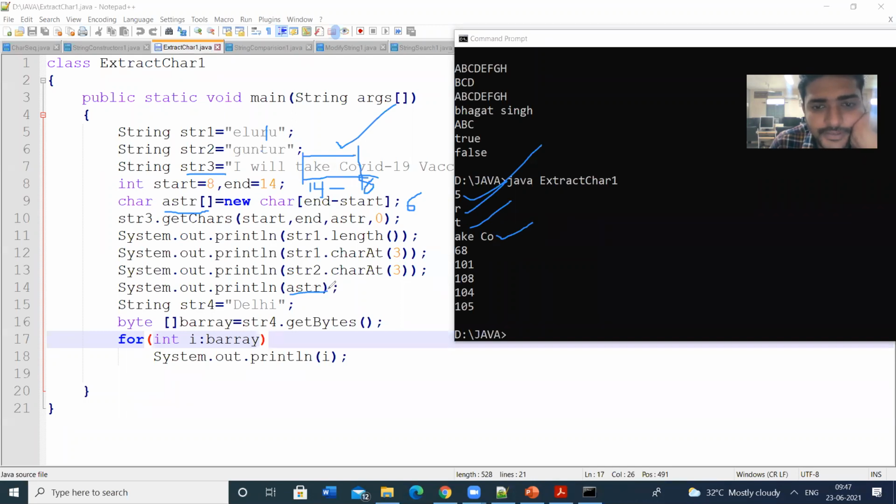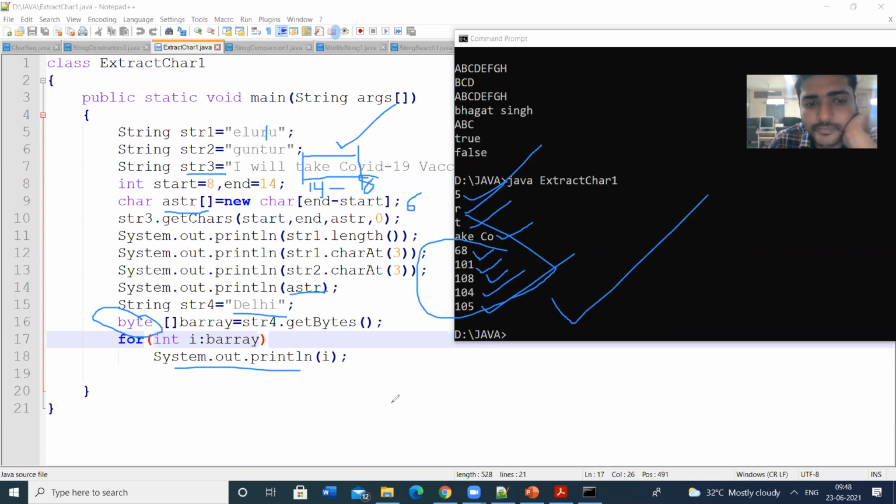And the next printf is Delhi. Next printf is this one. With the for each loop, Delhi has to be displayed, but we are using the byte array. That means each character will be converted into some other code, some ASCII code. That is bytes, so each byte will be displayed. First one D is 68, E 101, L 108, H 104, I 105. So all the string will be converted into bytes. So this is the output for this one.